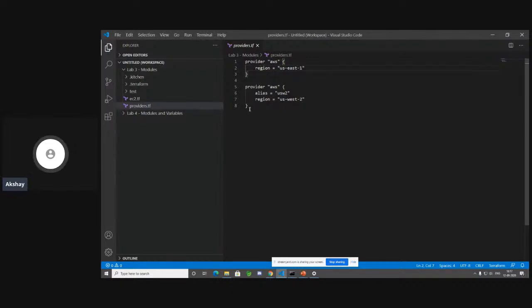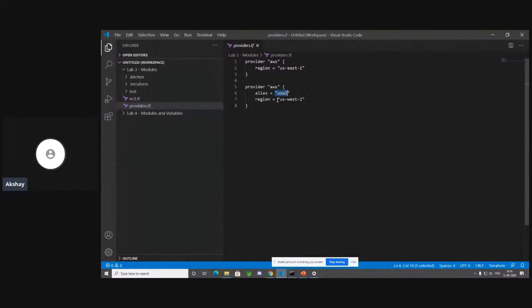But then we have one more provider block over here, and now this is where providers become more interesting. So you have an alias block for a provider over here. Now alias, as we know it, is an alternate name. It's like the AWS provider is also known as. That's what you call an alias. So we have another provider over here, which is a similar one, the AWS provider, but it has the alias of US West 2. And when it has the alias of US West 2, you can see that the region over here is given as US-West-2.